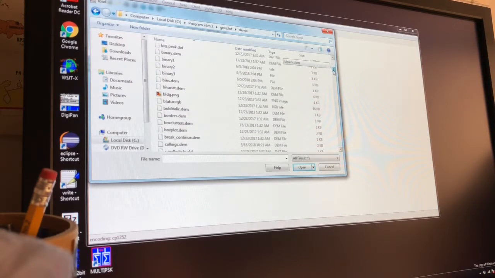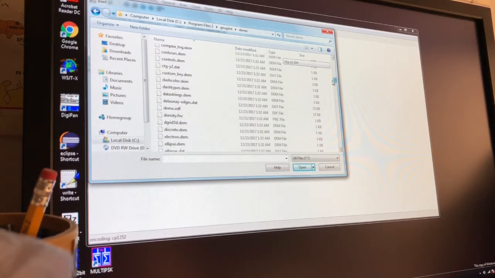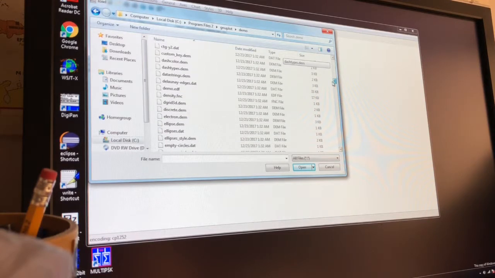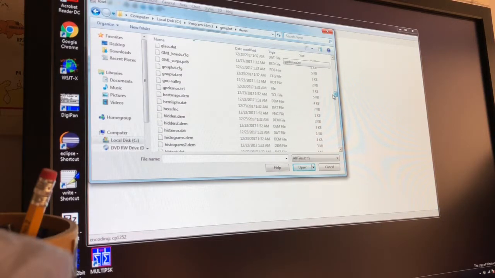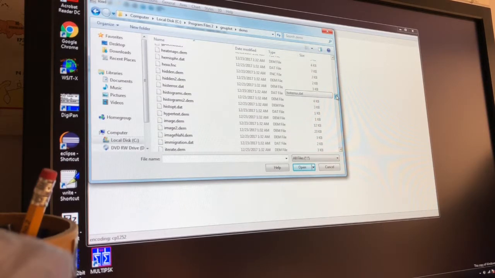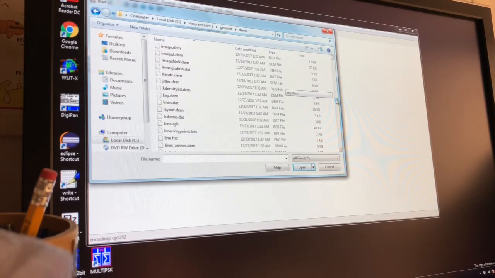Pick a demo that looks circles, cities, complex dash color, density function, ellipse demo, circles, fence plot, finance, Gantt, glass, GNU Valley, heat maps. There are a ton of things in here. Wow, there's a ton of things in here. There are demos.